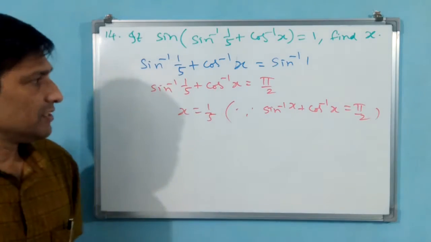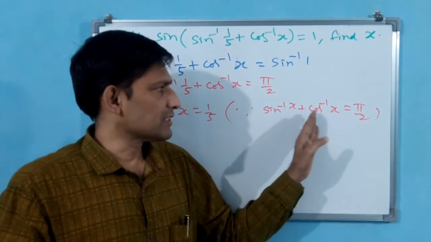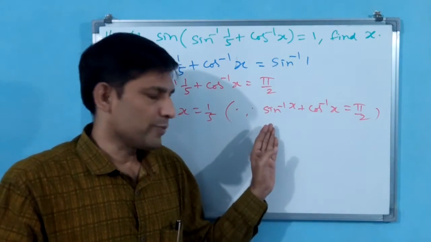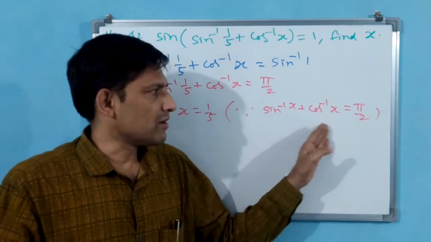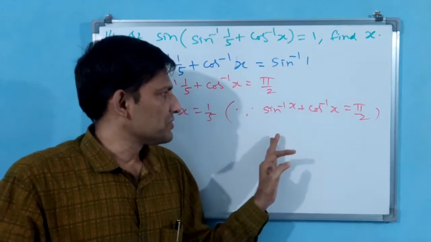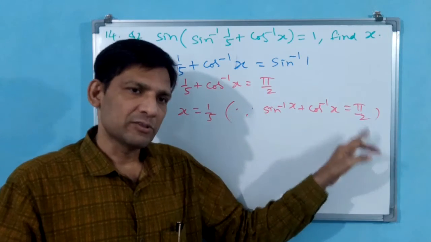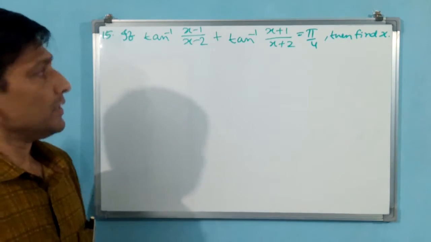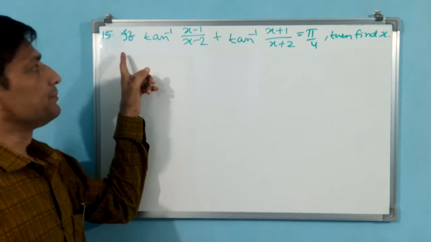See, this is for all. Sin inverse x plus cos inverse x is pi by 2. Tan inverse x plus cot inverse x also pi by 2. Secant inverse x plus cosecant inverse x also pi by 2. Okay, see the 15th question.